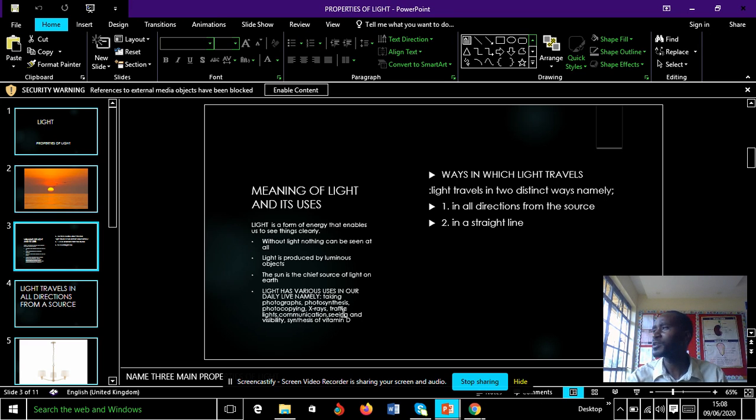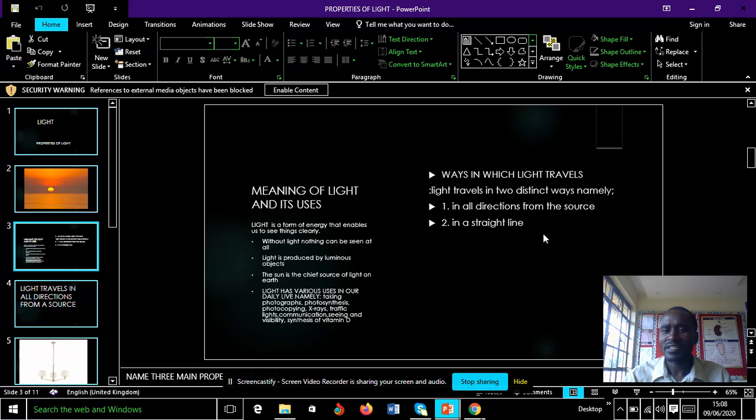For example, when you go to an M-Pesa shop, you see those beautiful lights indicating the shop, and also posters along the road. We also use light for seeing things and visibility. And also in our body, we need light for synthesis of vitamin D. Those are uses of light.